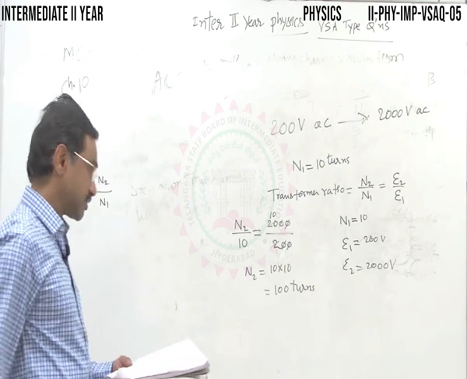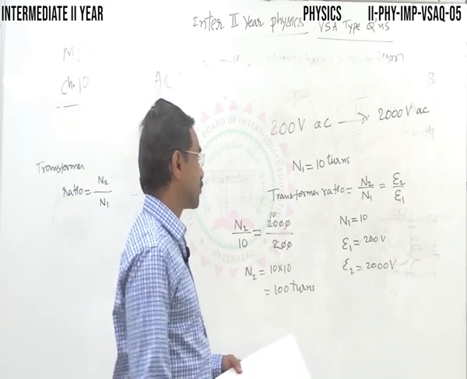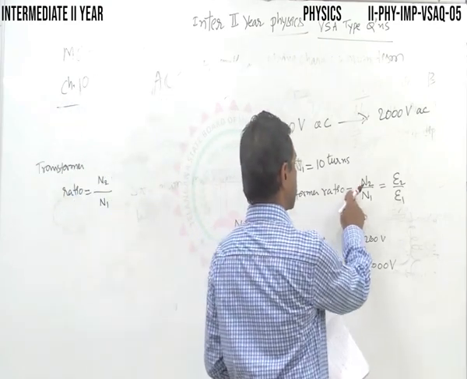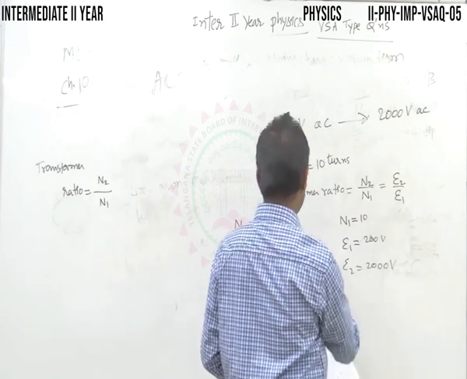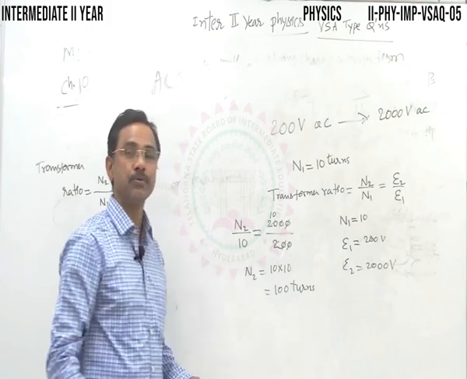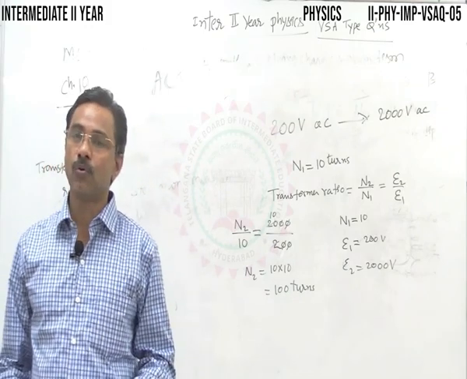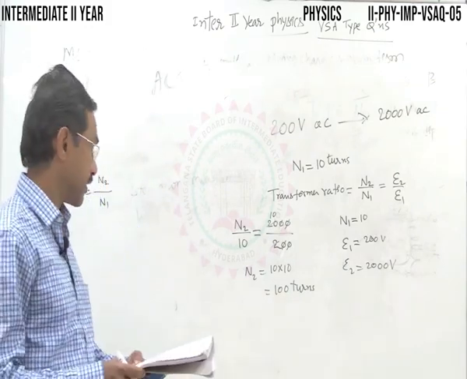Next is a direct question. Hope you have written this, it is important. Transformer ratio: N1 is given, E1 is given as 200 volts, E2 is 2000 volts. Substitute and simplify. You will get N2 equal to 100 turns.